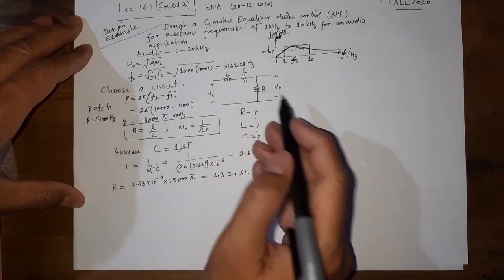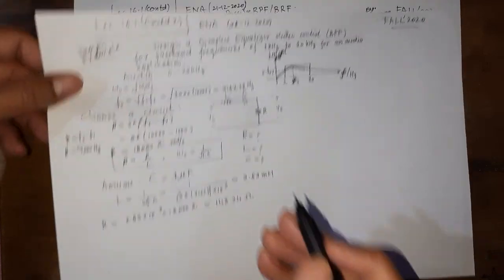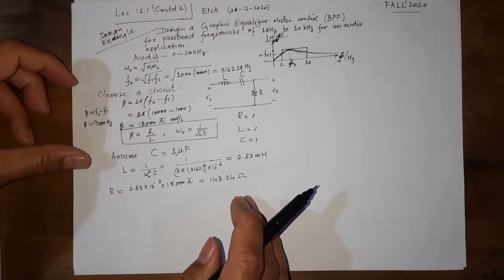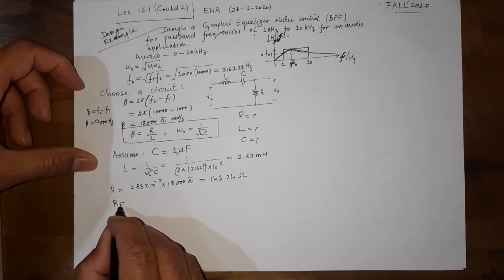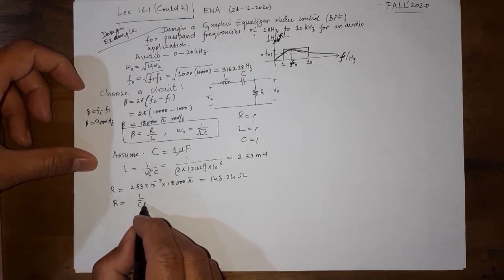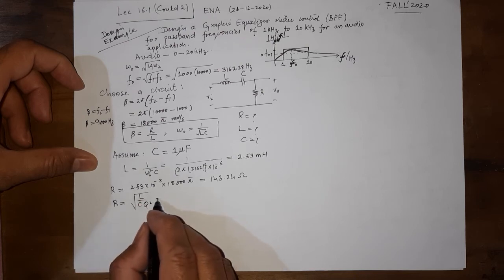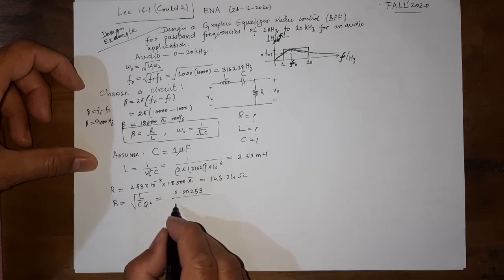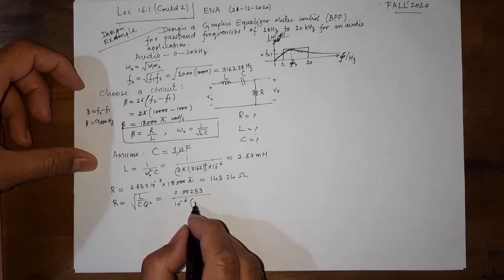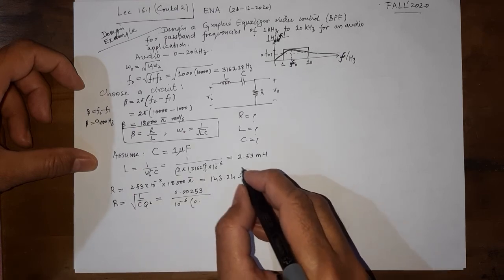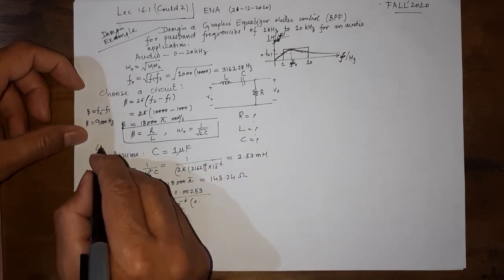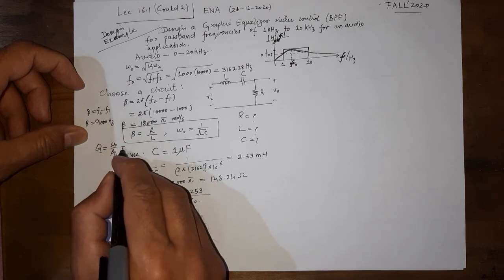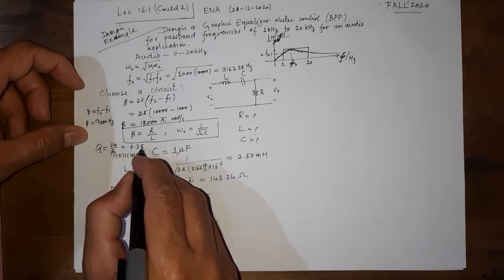Or we can use the other expression for Q. We can use this expression to see that R would be equal to the square root of L over C, divided by Q, and that would be 0.00253 over 10 raised to power minus 6. We can compute Q earlier on to see that Q here is equal to omega naught over beta. Both are given, and we can see this is equal to 0.3514.